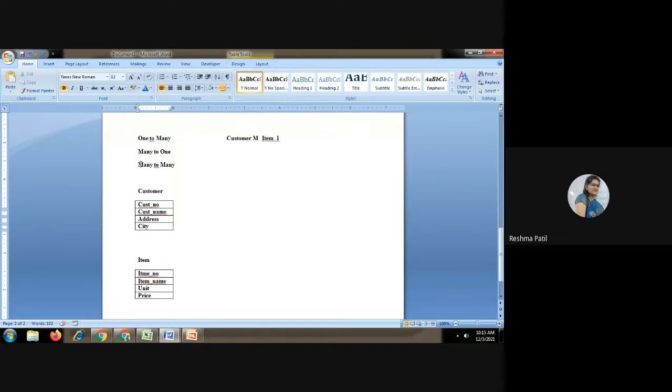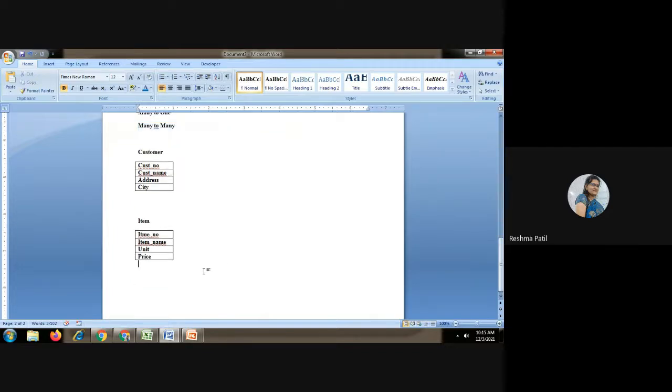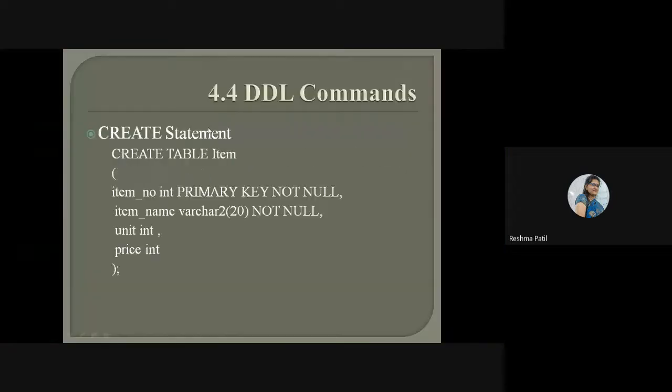Now we are going to create many to many. If this case is there, then you have to create a third table. Maybe they will not give you the fields of this table. In the question, they will say that a many to many relationship will be there, and this table is going to additionally contain, for example, what we have written inside this third table.